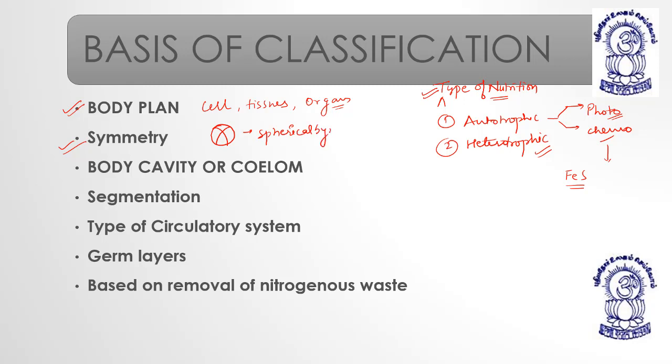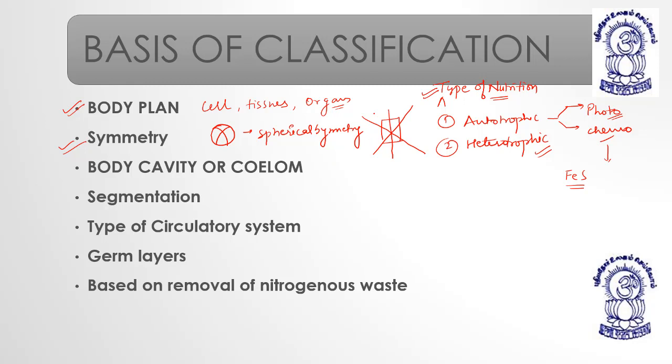Spherical symmetry. Then this is something which is giving a bilateral symmetry, right? Or a radial symmetry or any other symmetry, right?